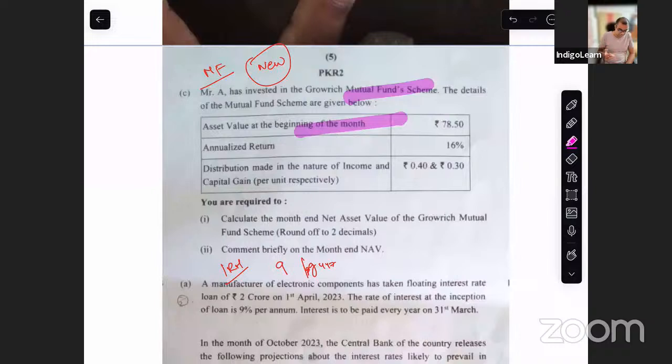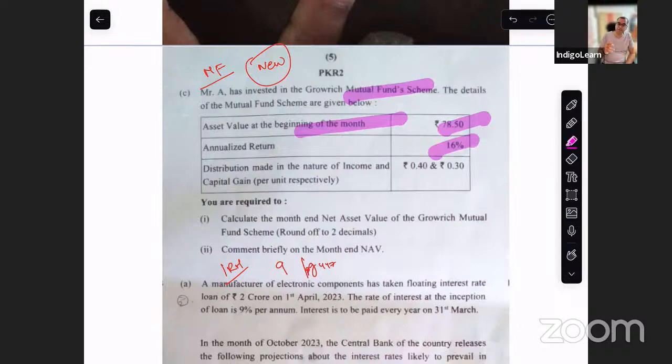Month. So I am presuming that is net asset value because they have not given whether it is AUM or something like that, it is not clear. But I am presuming it is net asset value. It will be 78 because it is not crores, lakhs also. 78 is the NAV, opening NAV. Annualized return is 16%. 16% is annualized.